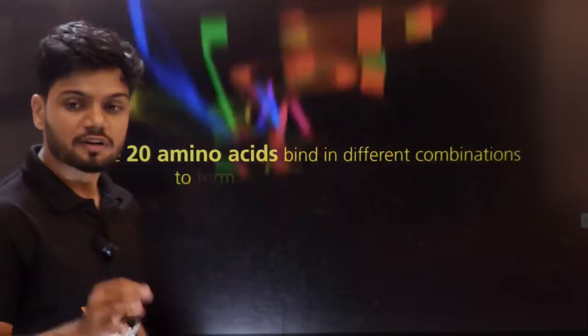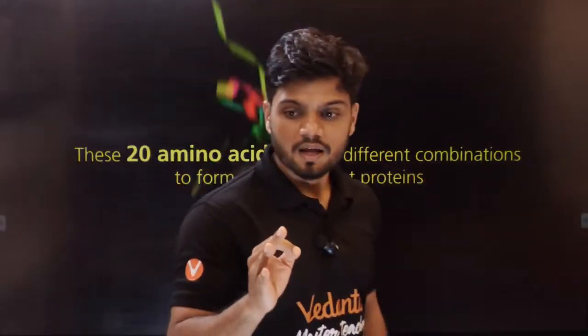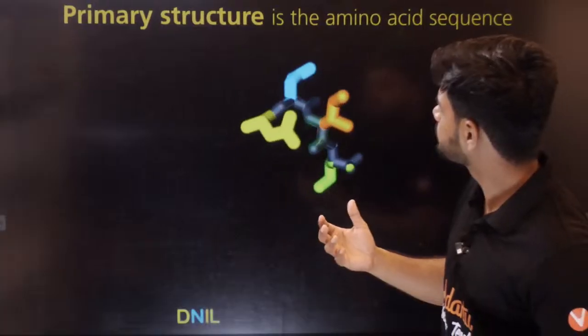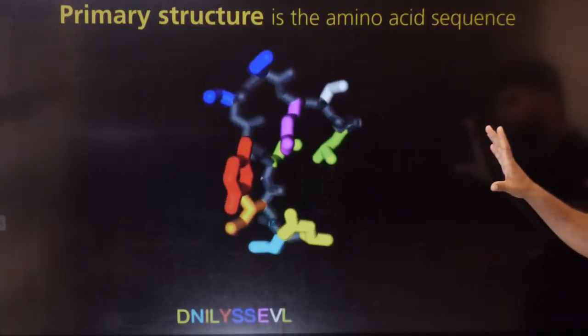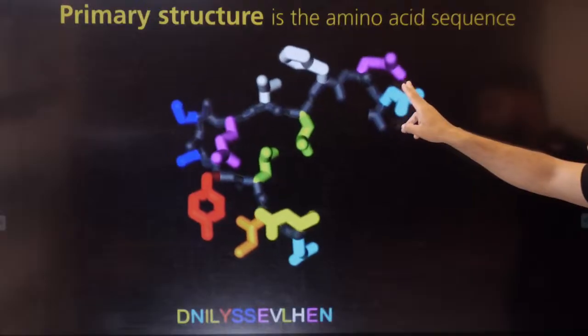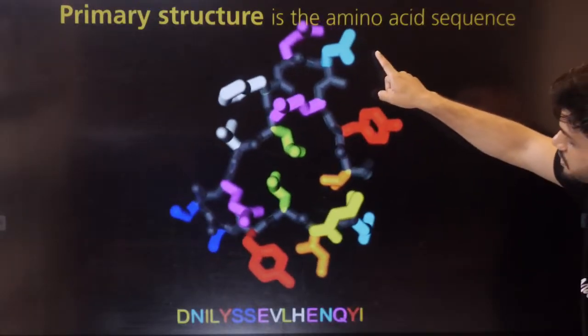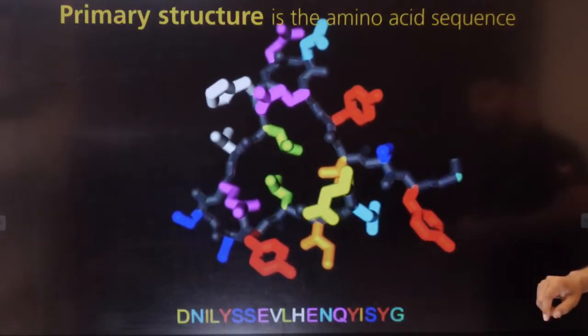I told you, there are 20 different amino acids, and these 20 different amino acids will join together to give you a protein. This is the primary structure, a long chain. Different amino acids just join together.